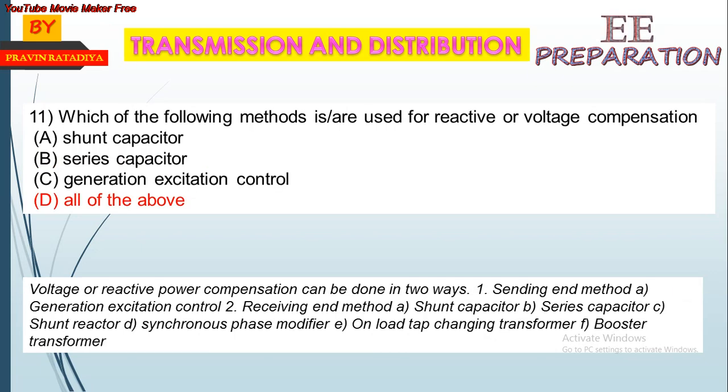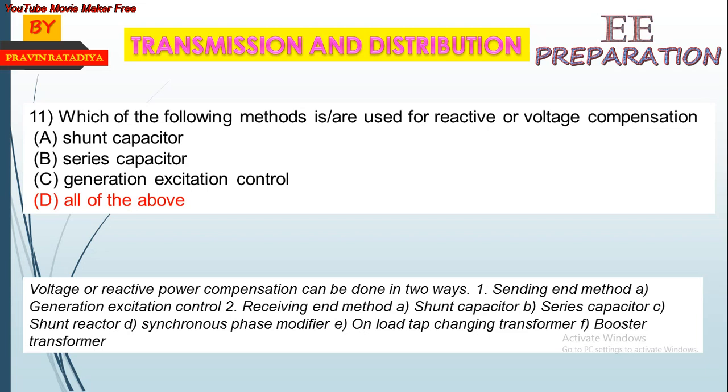Which of the following methods are used for reactive power or voltage compensation? Which method is used? Three methods are given in the MCQ, which are true. The answer is D, all of the above: shunt capacitor, series capacitor, and generation excitation control. For more methods we can see the hint.